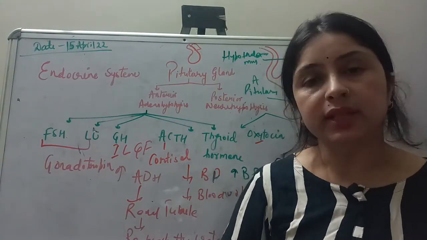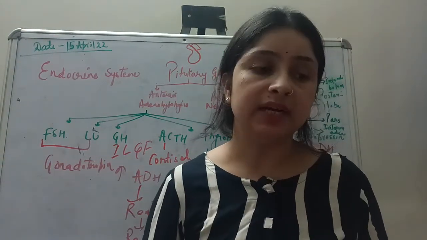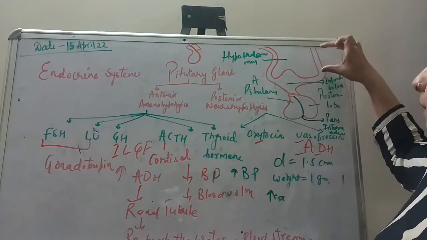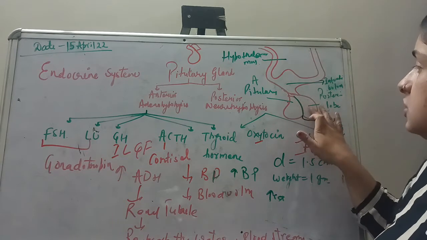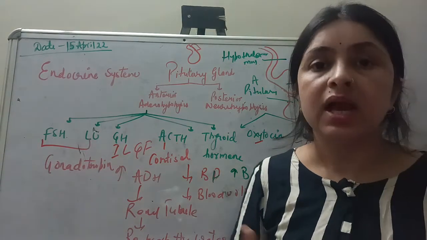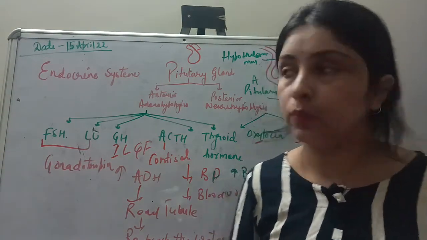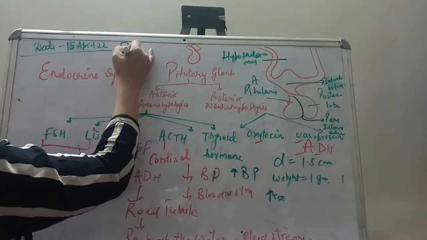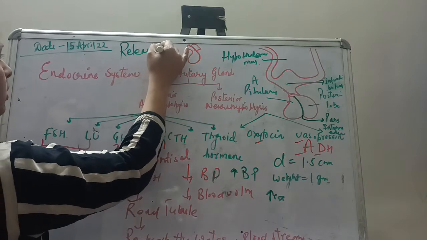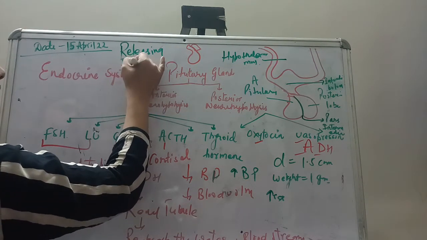Now, I must tell you one thing. We have studied that the hypothalamus is the controlling body or the regulating body for the secretions of the pituitary gland, right? How does the hypothalamus do so? Actually, your hypothalamus has two different kinds of hormones. One is a releasing kind of hormone and the second is an inhibitory kind of hormone.